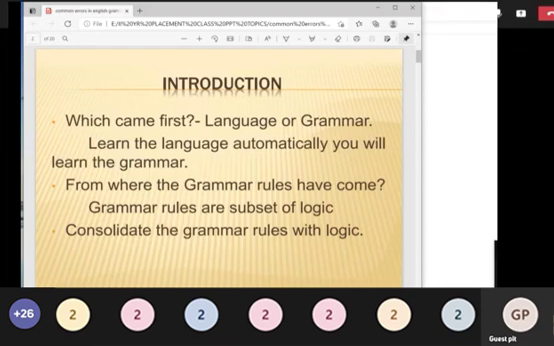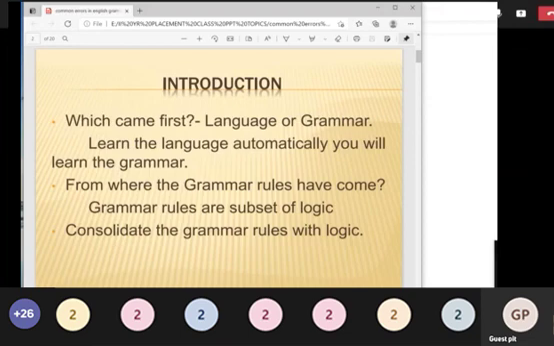So from where have the grammar rules come? Grammar rules are a subset of logic. So there will be some logic. Without logic, we can't set any grammar rules. Definitely there will be a logic. If there is a logic, very easily you can remember it, right? So if you understand the logic, because of this logic I have to use this rule, and this rule has these exception cases, okay, that is fine, I can remember it.